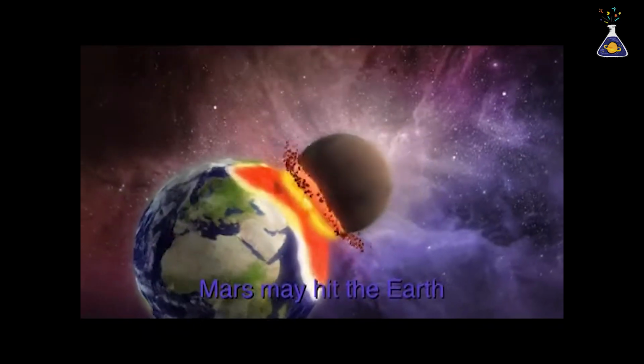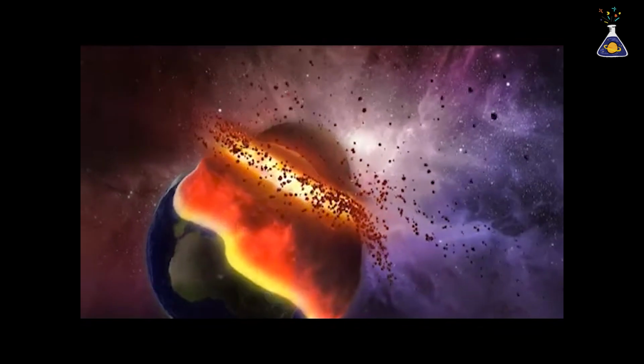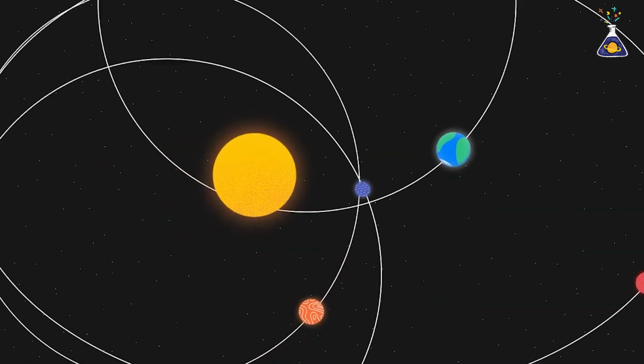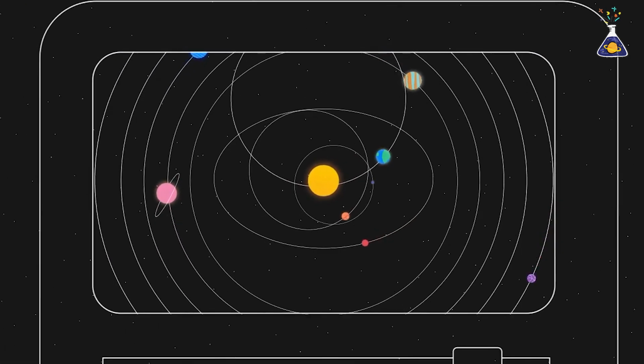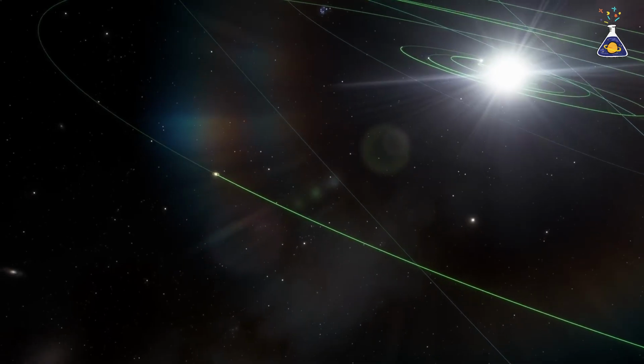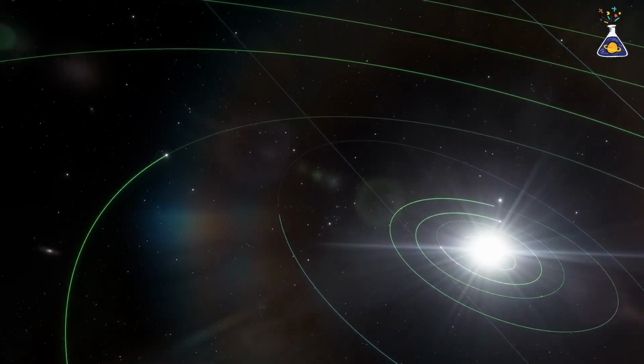Can you believe that a difference of less than 1 millimeter could determine whether a planet crashes into another or spirals into the Sun? This proves that even our solar system is a massive n-body system, where chaos is always lurking beneath the surface. Does this mean that in the face of the chaos, there is nothing we can do?